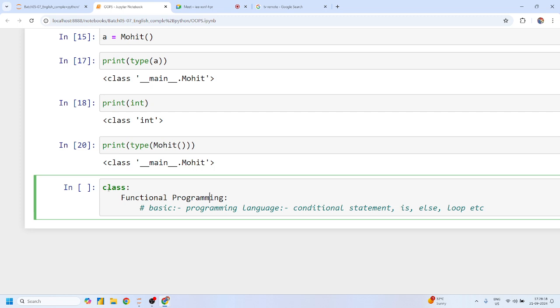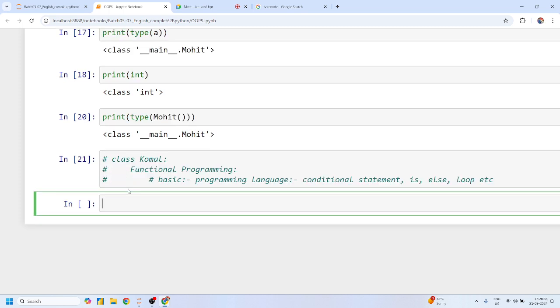That's why if we are creating our class, it means the class is just a wrapper of functions. In short, we are just using a function in a complete binding approach. And we have to pass a class name. Like this, let me just write a Komal class. Candidate, any doubt related to this concept?